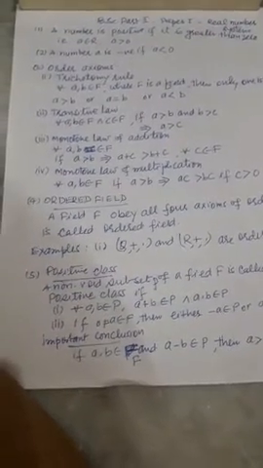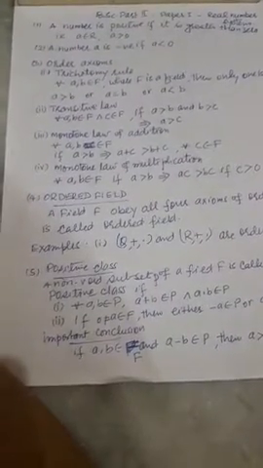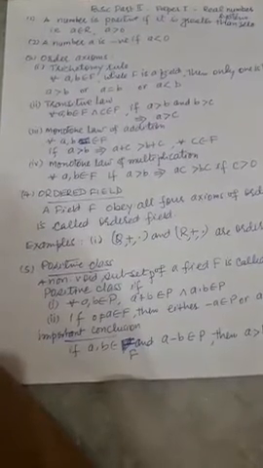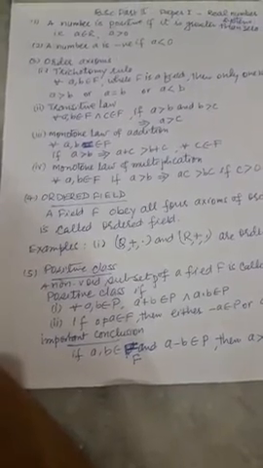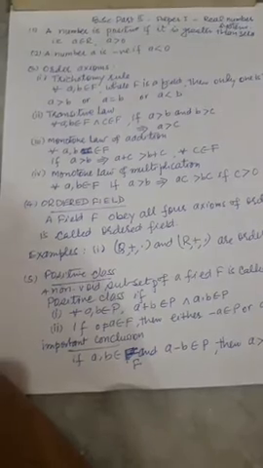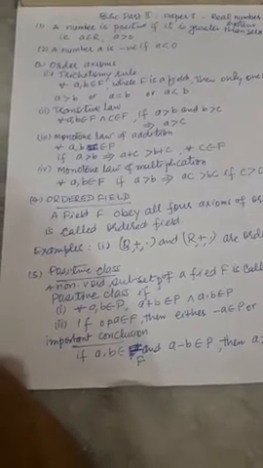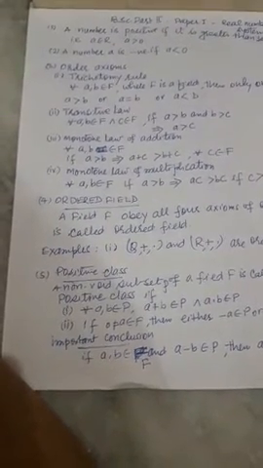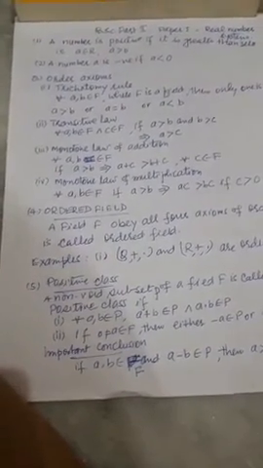Dear students, in the previous topic we defined the field. Today we will define the order axioms. How can we say that a number is positive? If a number is greater than 0, then it is positive. And how can we say that a number is negative? If this number is less than 0.